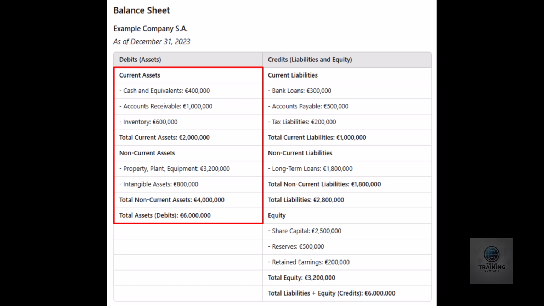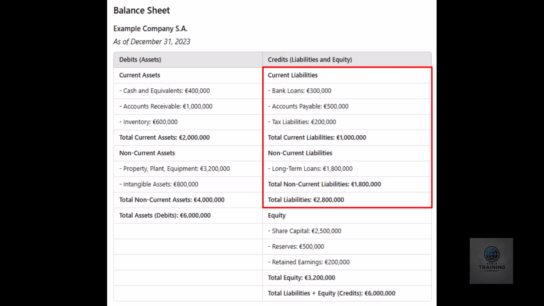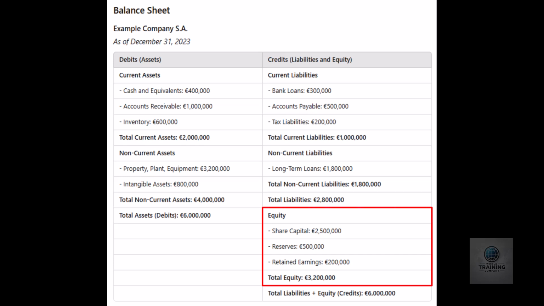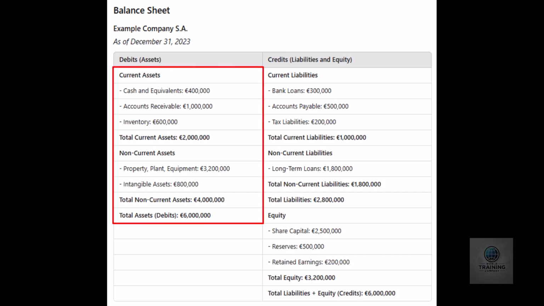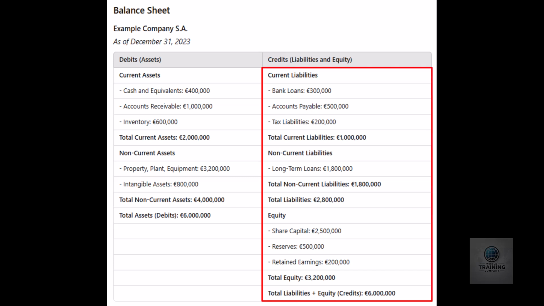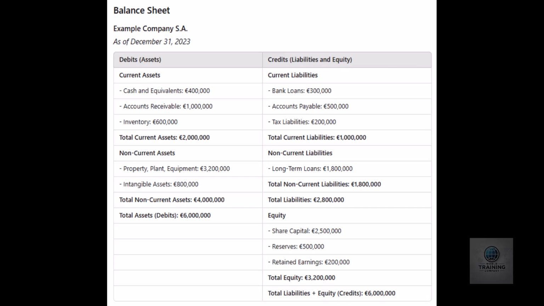Assets, everything the company owns, such as cash, inventory, and property. Liabilities, what the company owes, like loans and accounts payable. Equity, the company's net worth, calculated as assets minus liabilities. The balance sheet always balances. This means the assets will always equal the sum of liabilities and equity, reflecting the core accounting principle that every resource is funded by either debt or ownership.